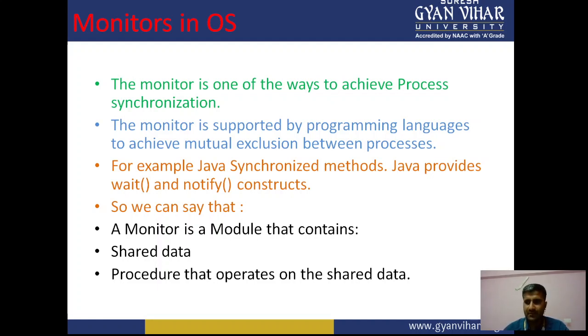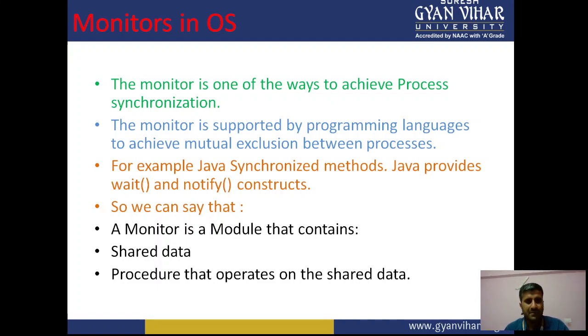So here, we are going to discuss the monitor, which is supported by programming languages to achieve mutual exclusion between processes. Mutual exclusion means only permitting processes to enter the critical section one by one, and not simultaneously. For example, Java provides synchronized methods as well as wait and notify constructs. So this is all about the monitor.